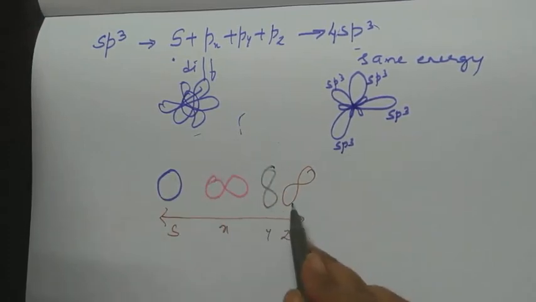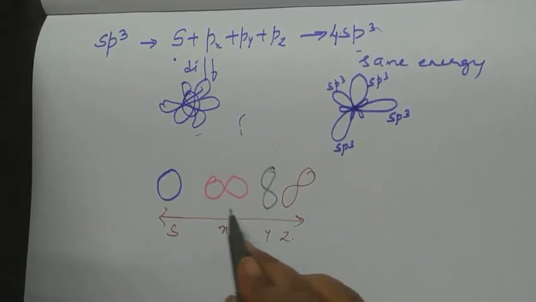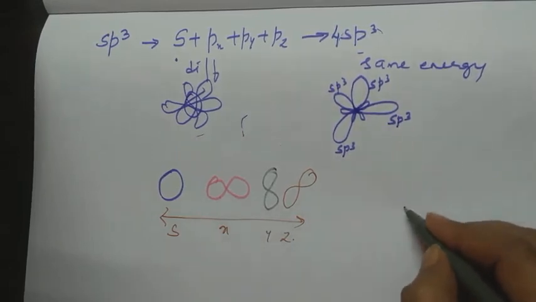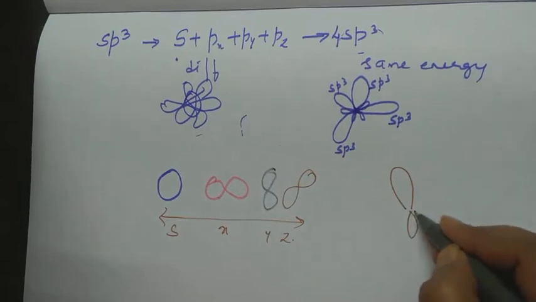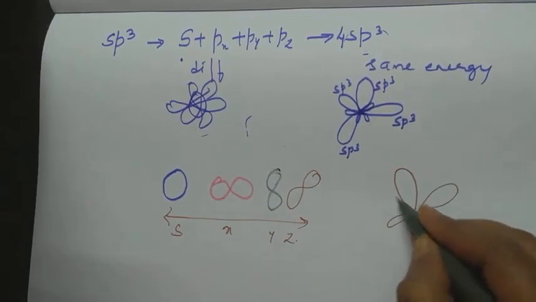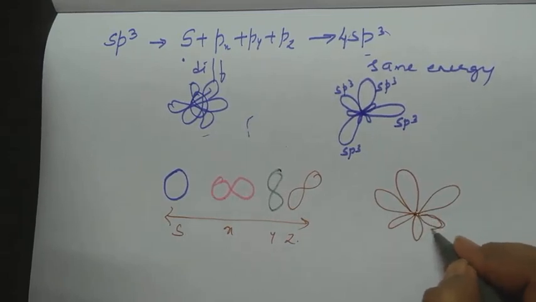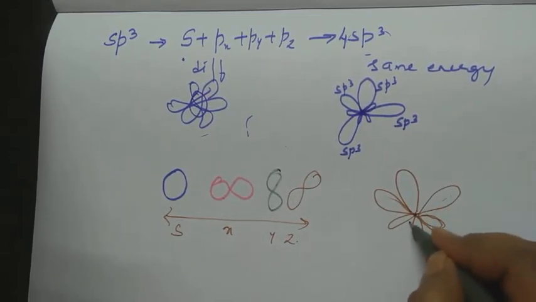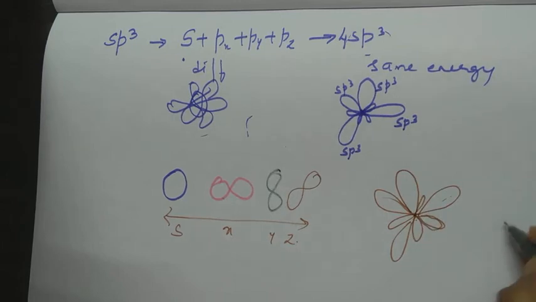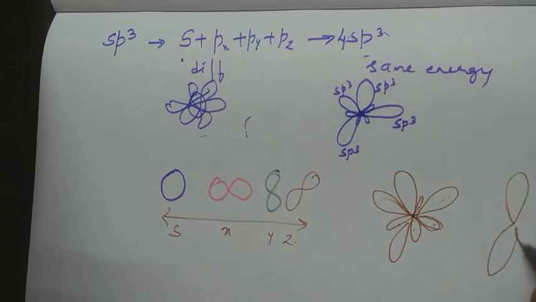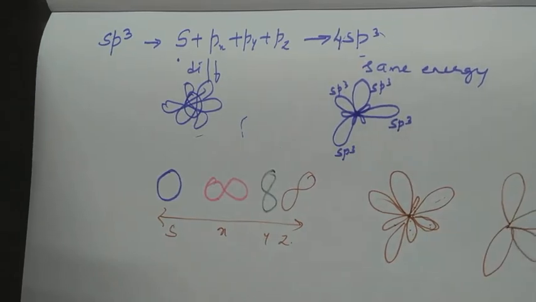How many have mixed? 4. So 4 orbitals have mixed together to give you 4 new orbitals having same kind of energy. So I have all the 4 orbitals here. I am drawing them and showing to you. This is the first orbital, second, third and the fourth orbital. I have just not shown you these small loops. So 1, 2, 3 and 4 orbitals.